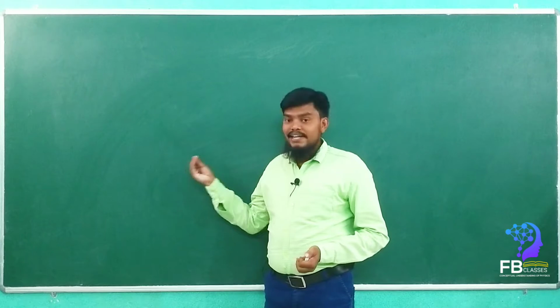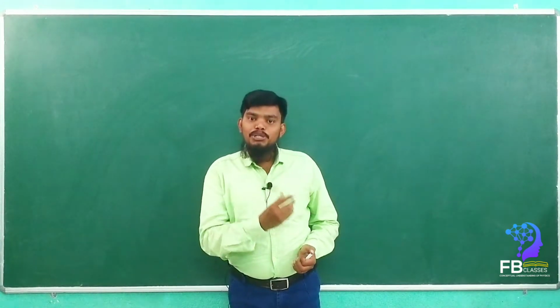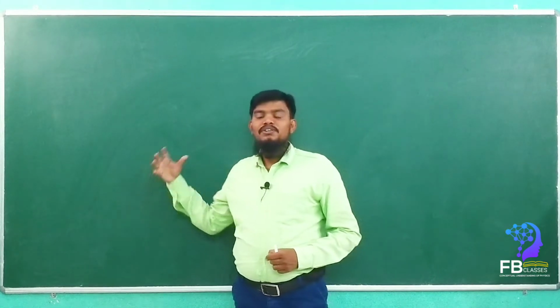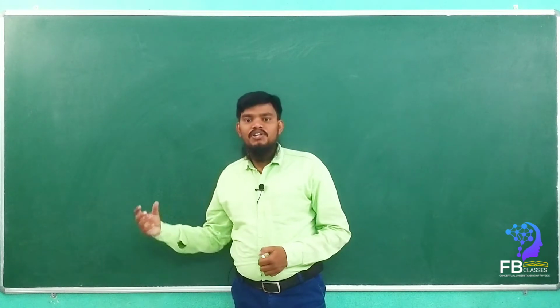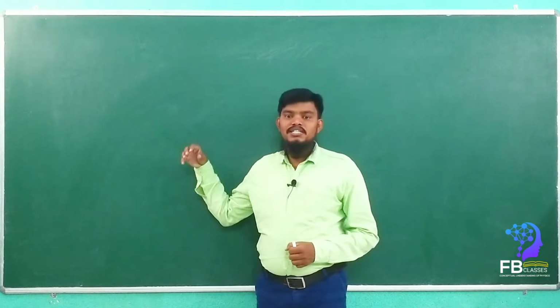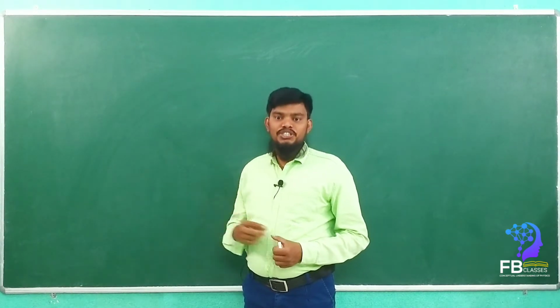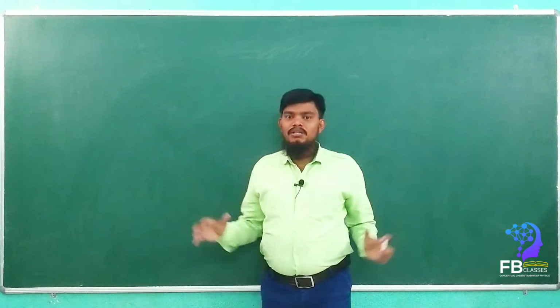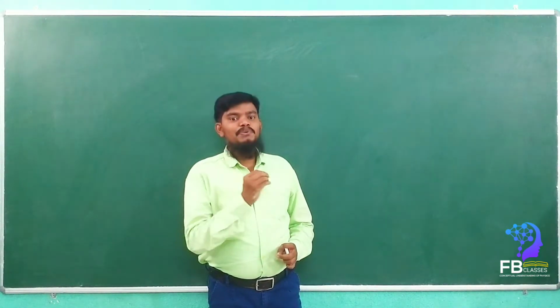The wavelength range of the visible spectrum is 400 nanometers to 700 nanometers. Then we learnt the laws of reflection: first law of reflection, second law of reflection. Then specular reflection, diffused reflection, and image formation by a plane mirror. These are all the things we learnt in a clear conceptual manner in the previous class.